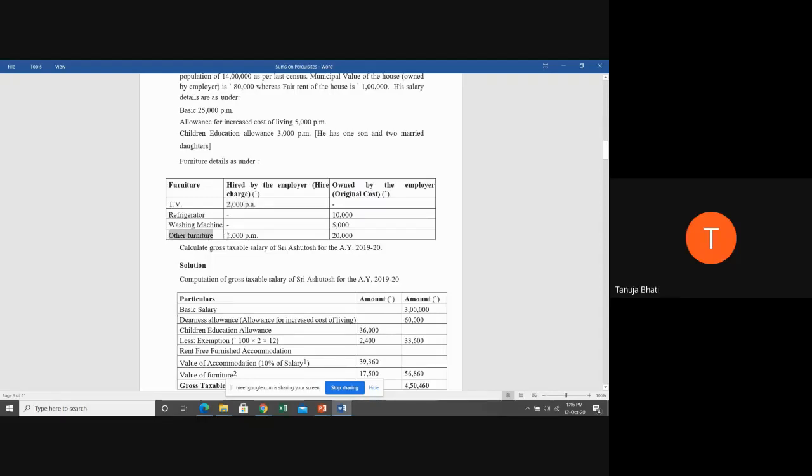Next, other furniture is 1,000 per month, taken on hire by the employer. So what is the taxability in case the employer is taking the furniture on hire? Actual hire charges paid by the employer. What is the actual hire charges paid? 1,000 per month. So what is going to be the taxability? 1,000 into 12, that is 12,000.